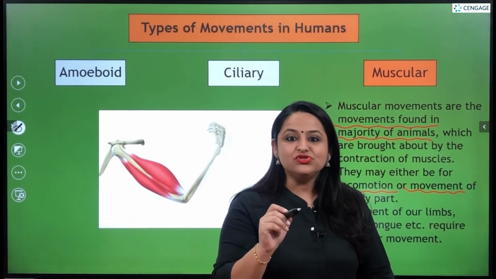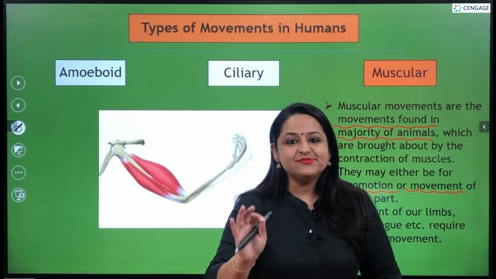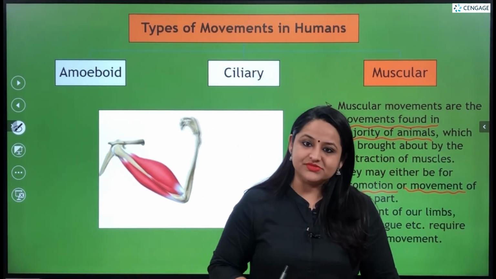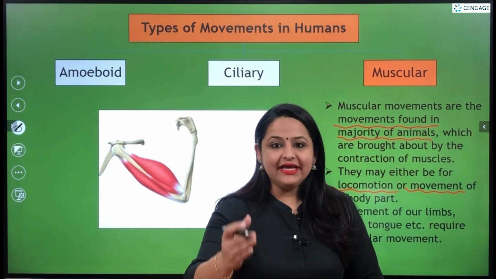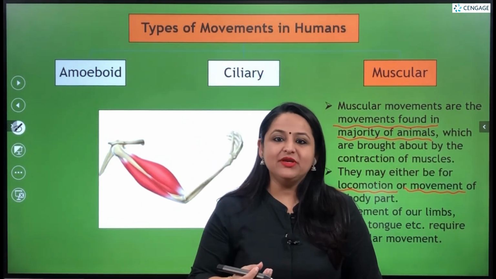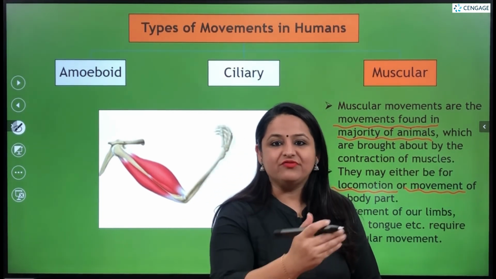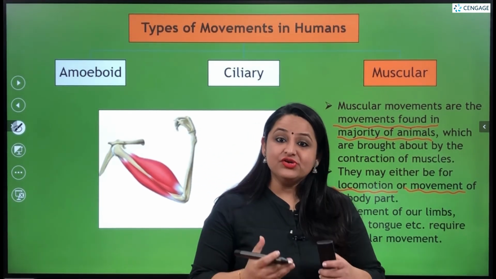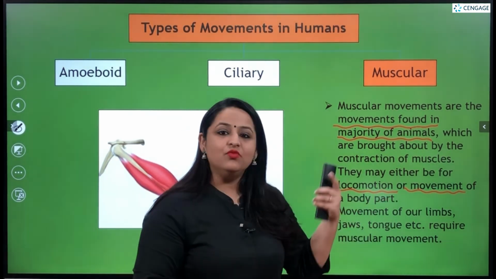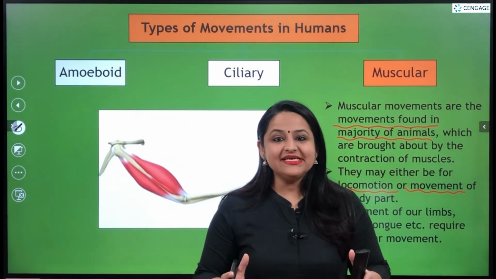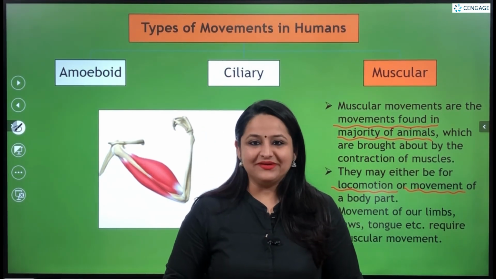Apart from this, there is also one type of movement known as flagellar movement, which is seen in sperms, that is the human sperms or sperms of certain organisms. Here, the tail of the sperm can be called a flagellum, which helps in the swimming of the sperms. Now in our next videos, we are going to talk about muscular movement in detail, and we will see the types of muscles which help in this type of movement.